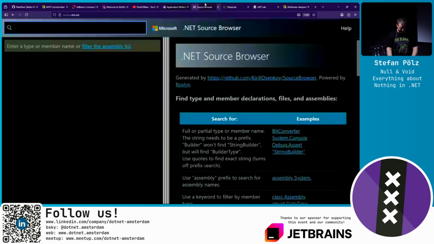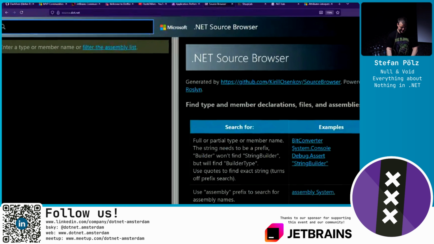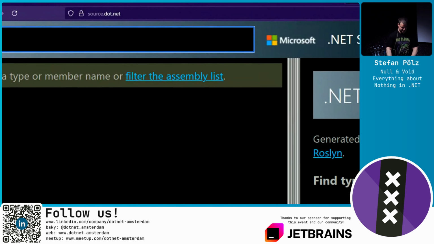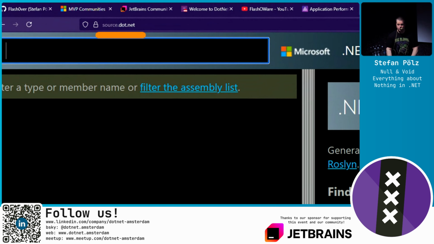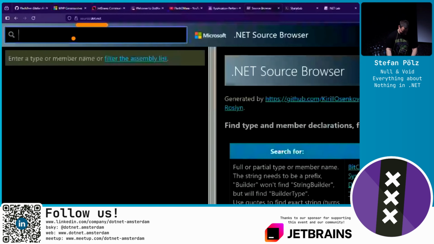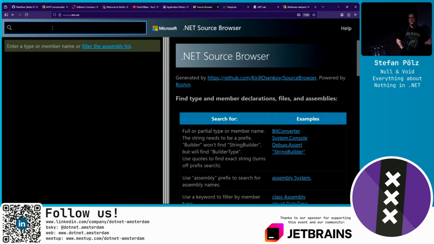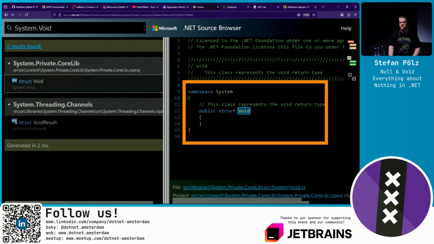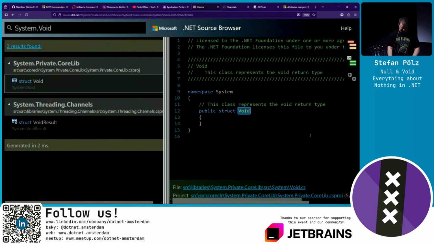If we go to one of my favorite web tools called source.dot.net, we can browse the .NET BCL, also the Roslyn source code bases. I think also ASP.NET Core is in there. We can search for System.Void, and there it is. It's unspeakable from C# code, but it actually exists.